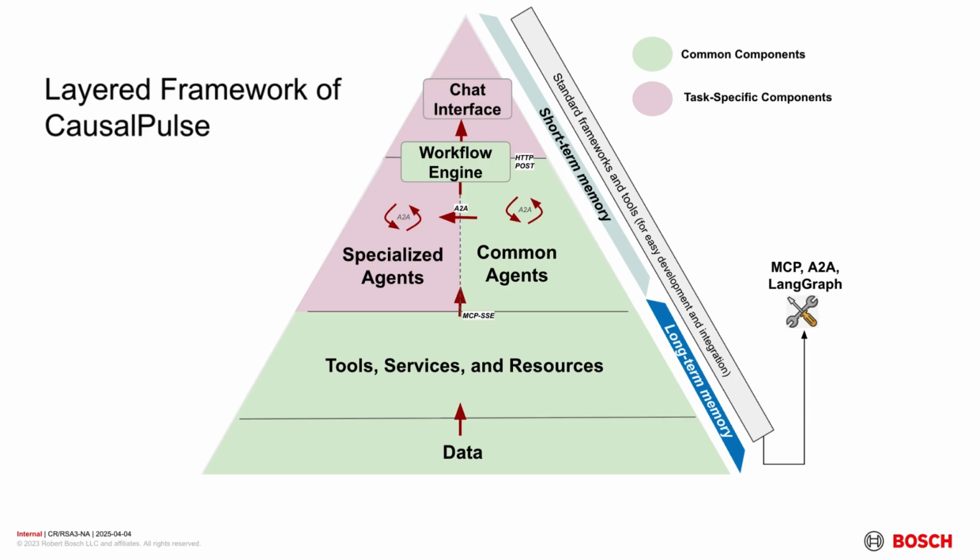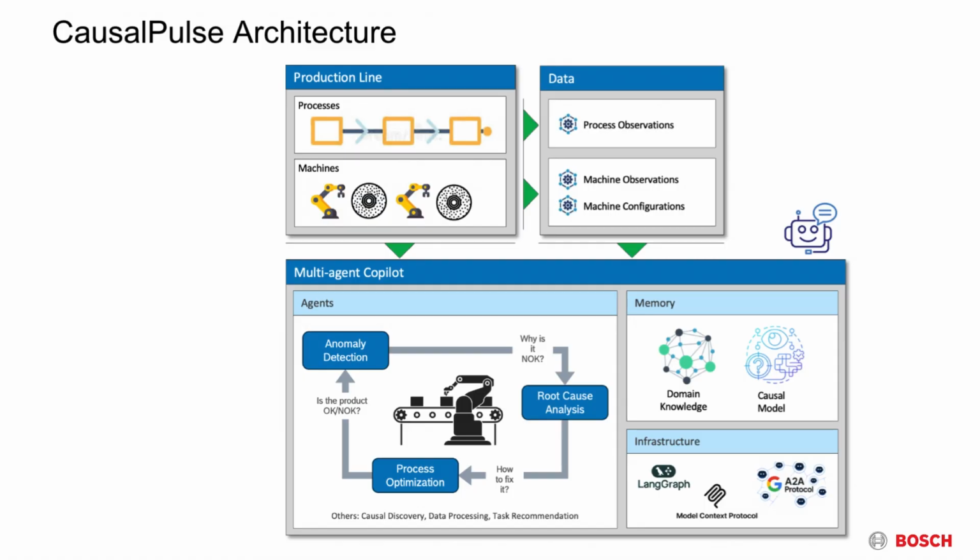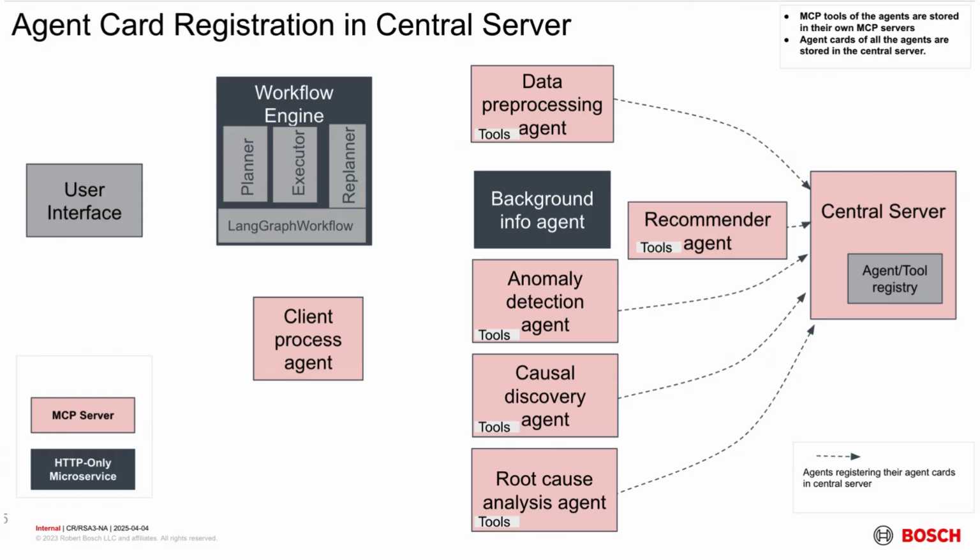Finally, let's look at the architecture of CausalPulse. Our setup is built around specialized agents, each designed to handle a specific task, with seamless communication enabled through the Model Context Protocol and Google's Agent-to-Agent protocol. A workflow unfolds in 3 stages. Stage 1 is agent card registration.